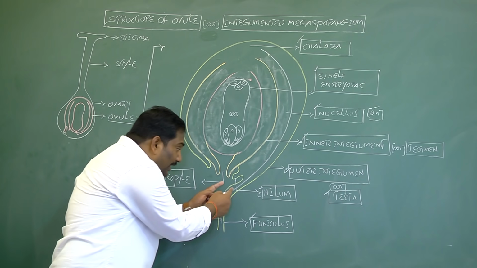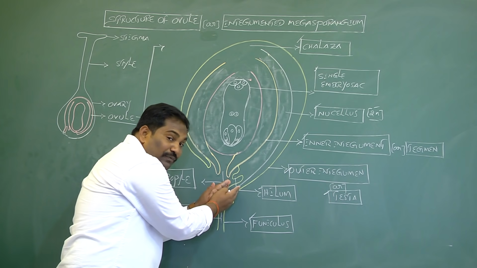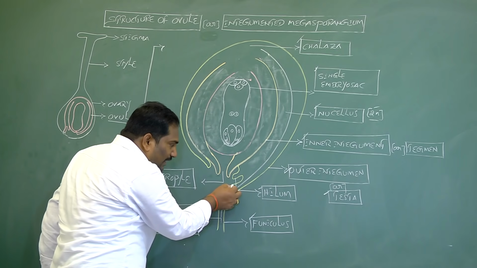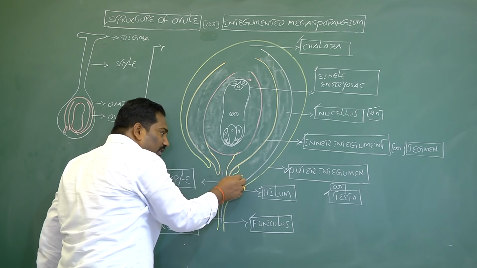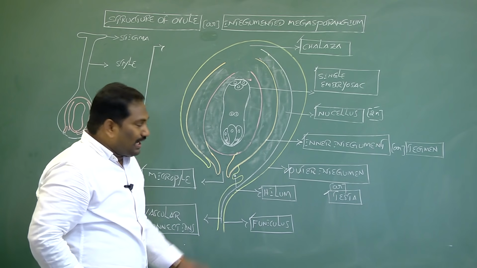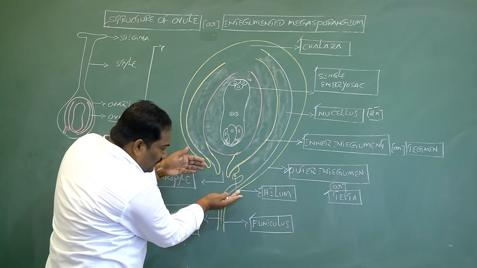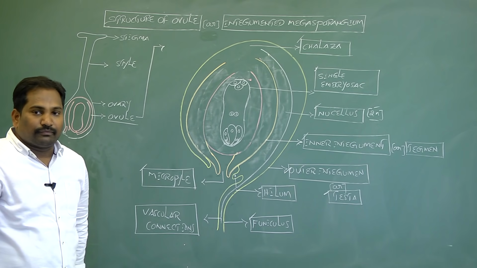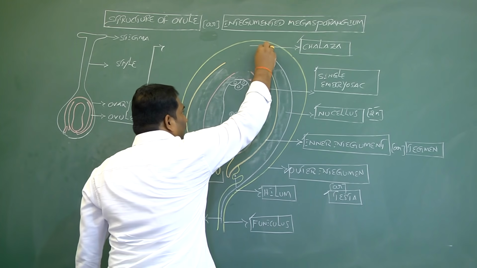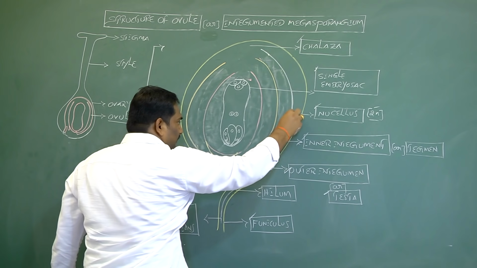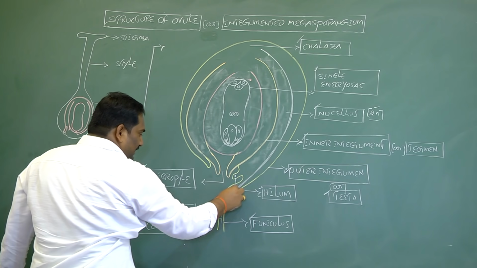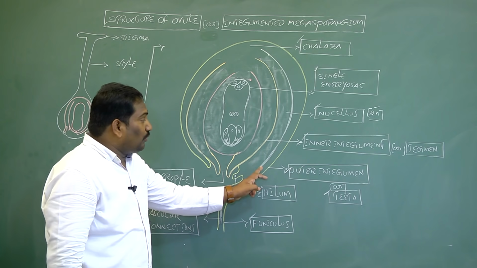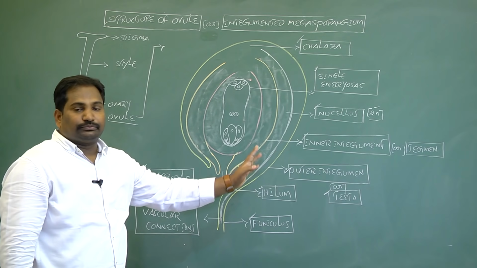That means the point of attachment of the funiculus to the body of the ovule is called the hilum. The ovule also has vascular connections, and because of these it can supply food and water to the ovule.